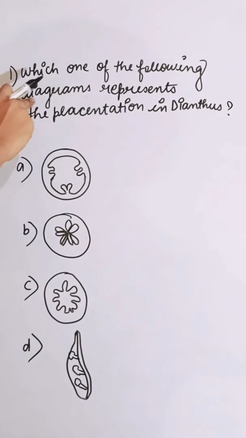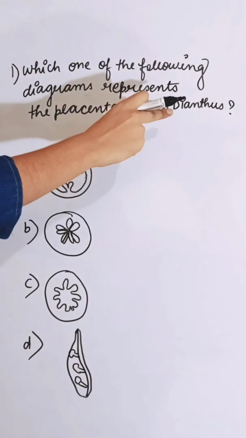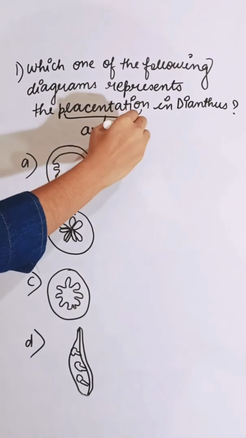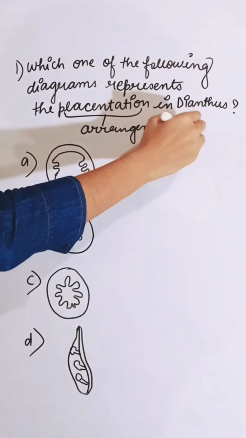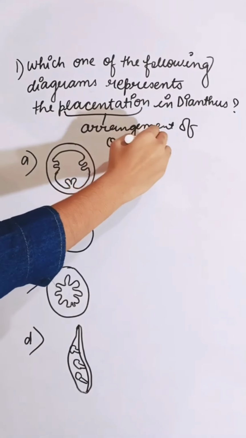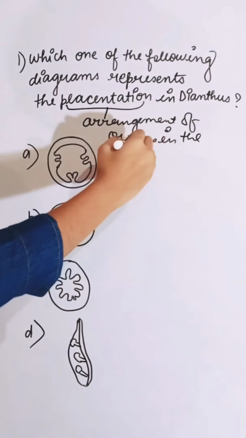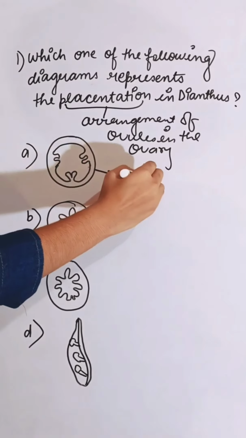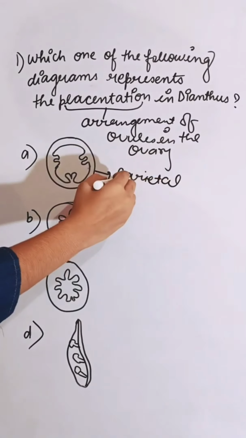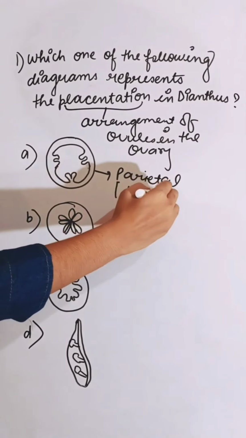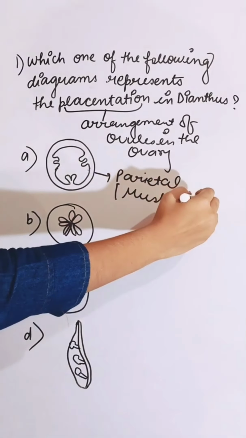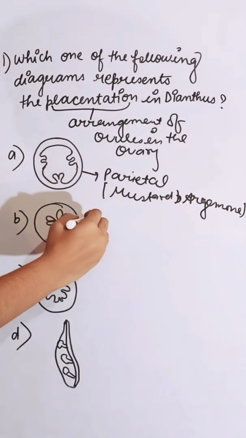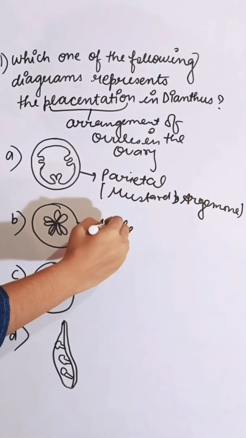Which one of the following diagrams represents the placentation in dianthus? Placentation means arrangement of ovules in the ovary. First is the diagram of parietal placentation. Examples of parietal placentation are mustard and argemone. This is a diagram of axile placentation.